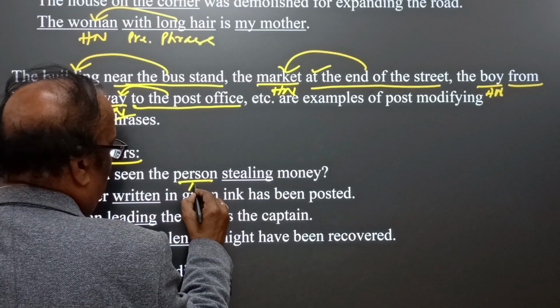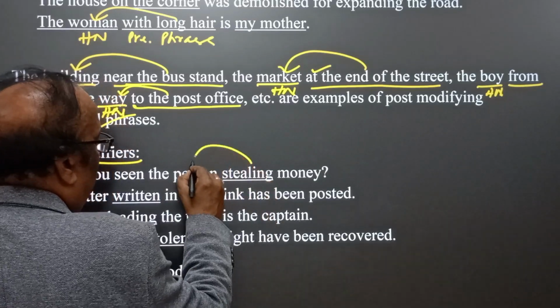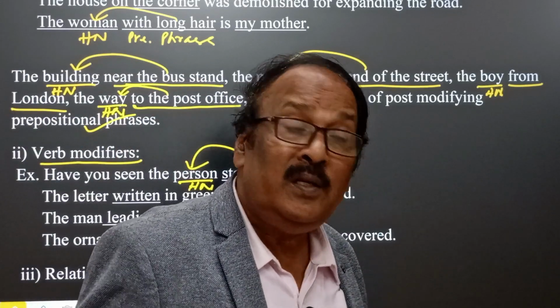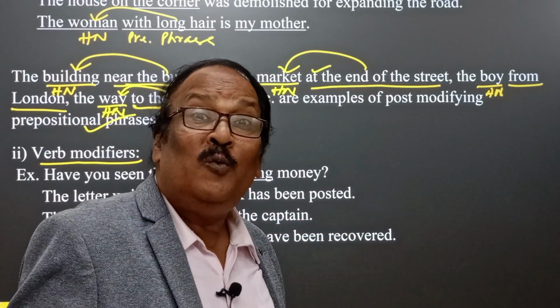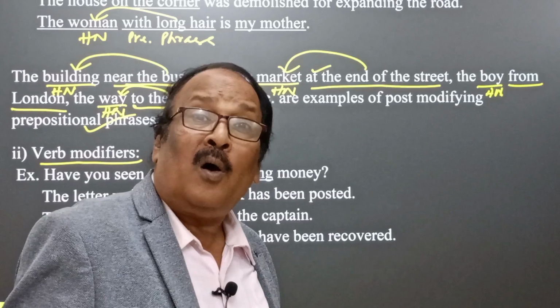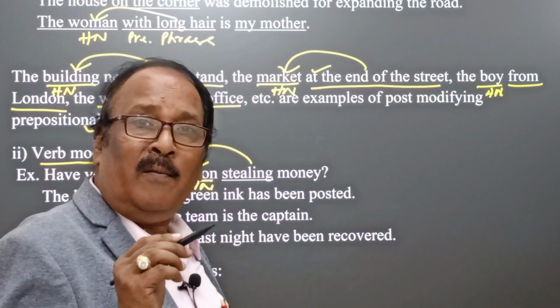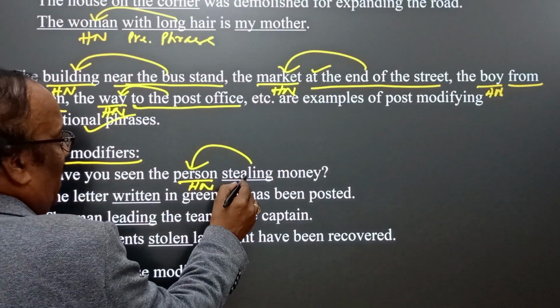The person is the head noun and it is a noun phrase. Stealing qualifies the person. Stealing money means the person who was stealing money, or at the time of stealing money. So here stealing is a verb, and therefore a verb modifier.